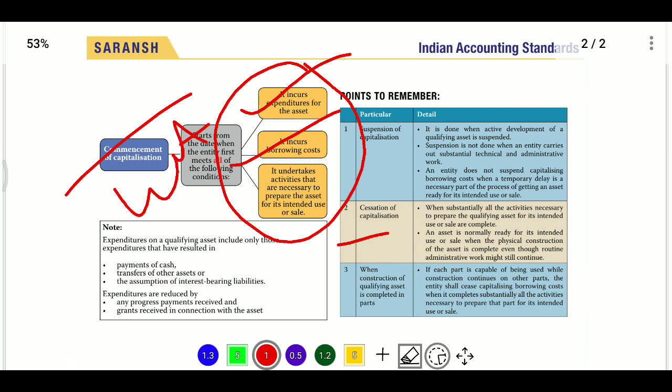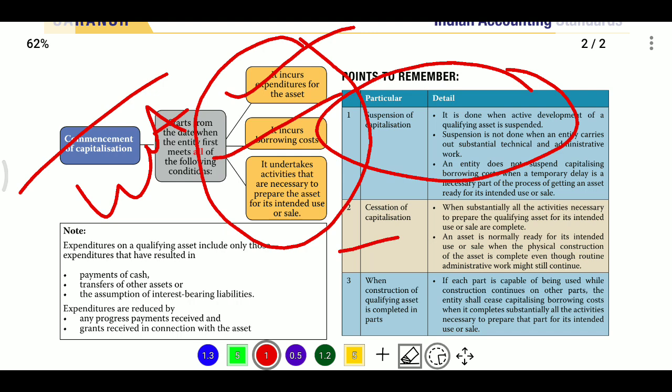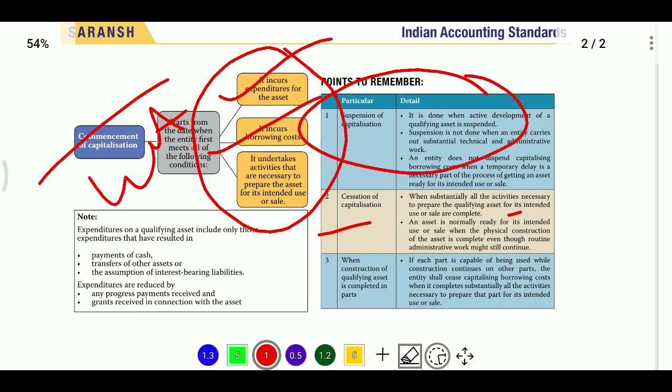Now another case will be, if the entity has paused development work on the asset for unnecessary reasons, then the capitalization of borrowing cost on that asset will be suspended for such period. So suspension of capitalization: if the entity is stopping the work for unnecessary reasons, then capitalization of borrowing cost is also suspended for that period. Now we need to capitalize the borrowing cost.